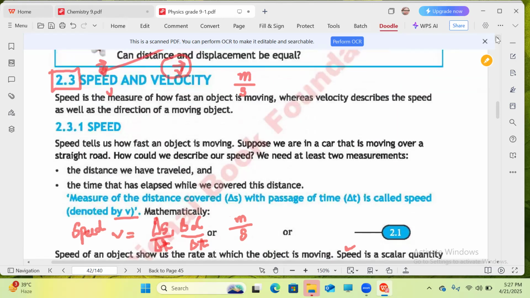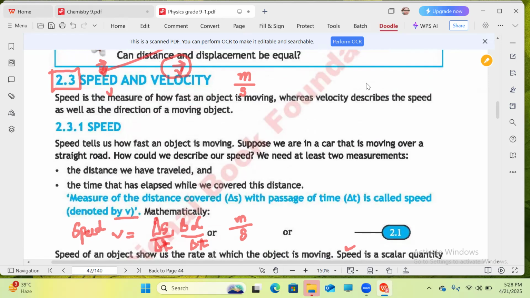What we have learned in our work today. In today's lecture, we learned about speed and velocity. We also learned about average speed, instantaneous speed, and variable speed.